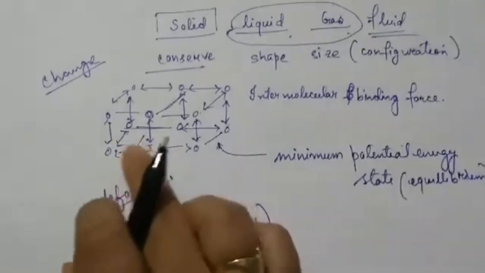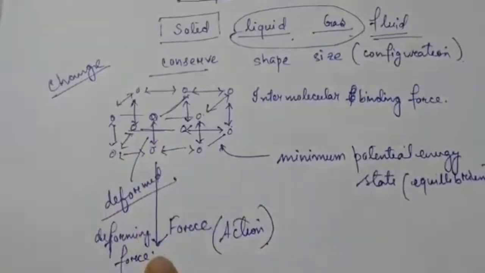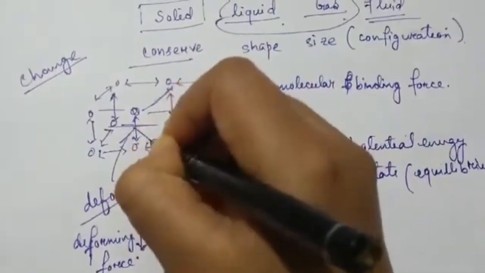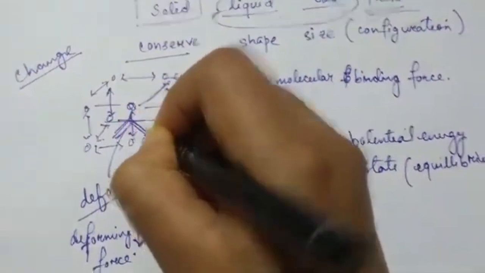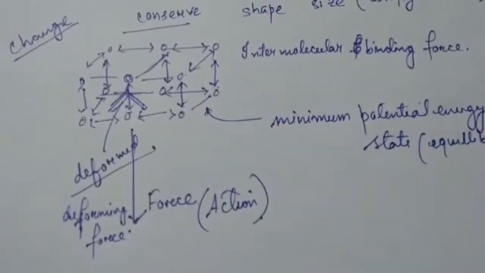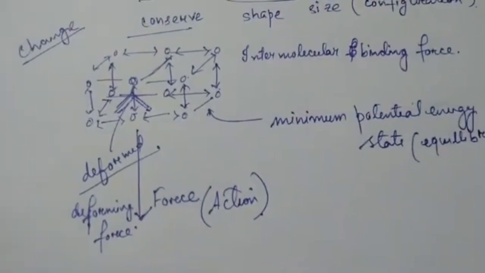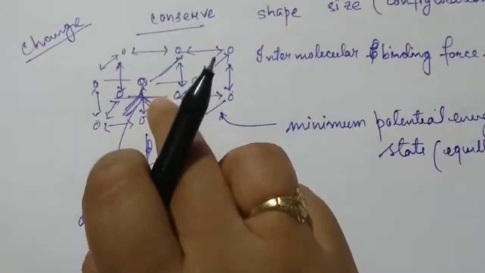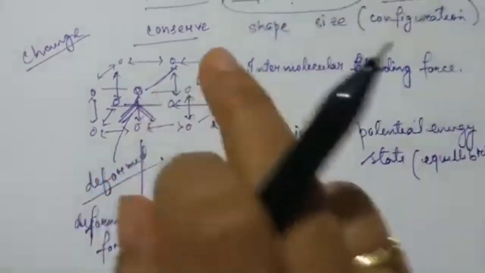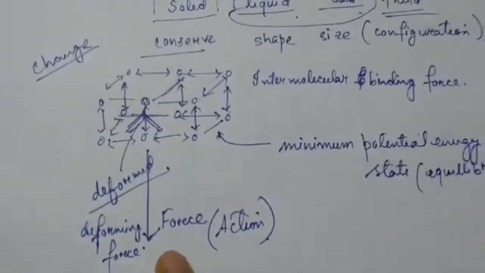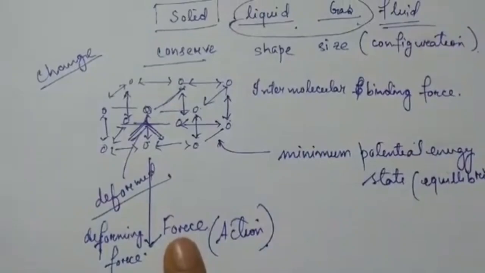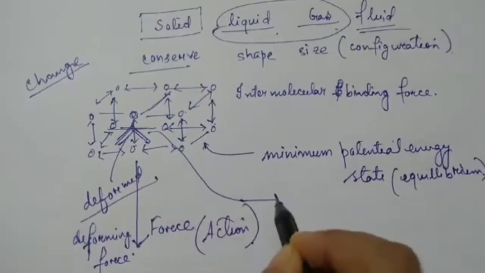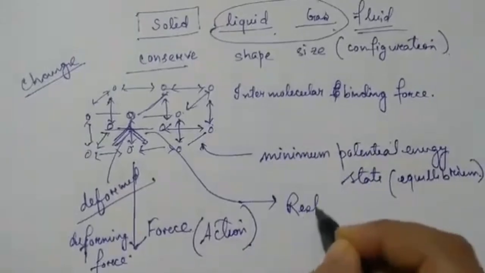Since an action has been applied in this direction, an equal and opposite reaction will be created in this direction, within the body. Now this equal and opposite reaction produced within the body as a reaction to this deforming force is basically called what?